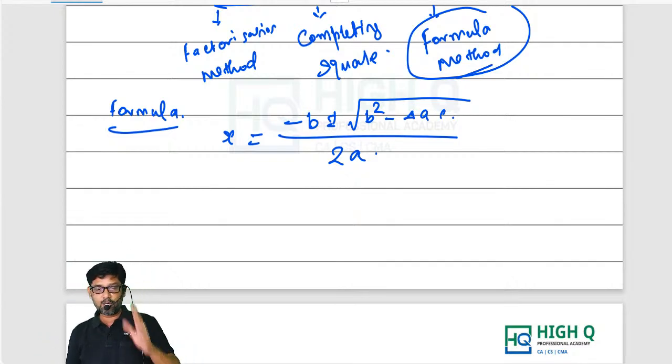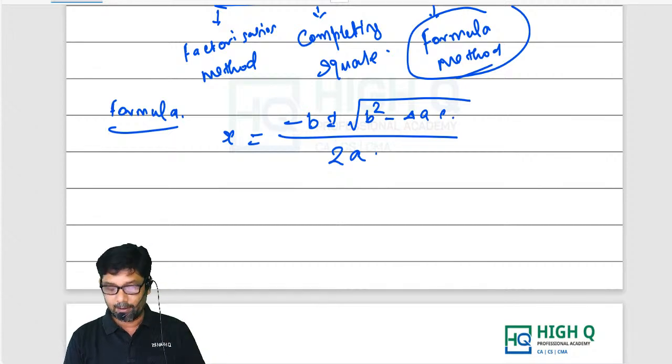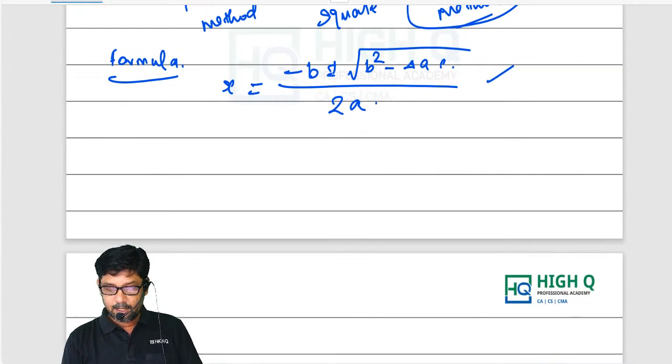So, roots of the quadratic equation. How many roots will a quadratic equation have? One or two roots you will have. Now in this, sir, where are the two roots? Look at this, my dear.